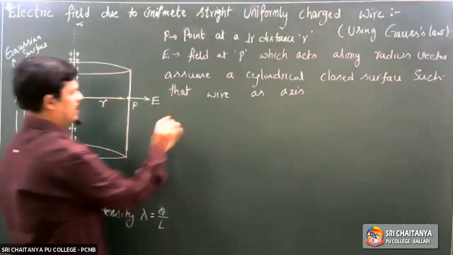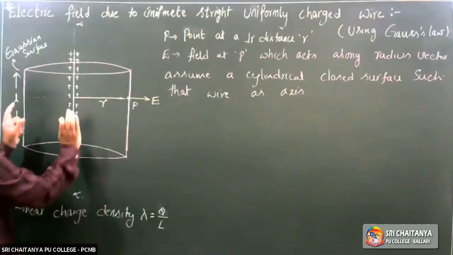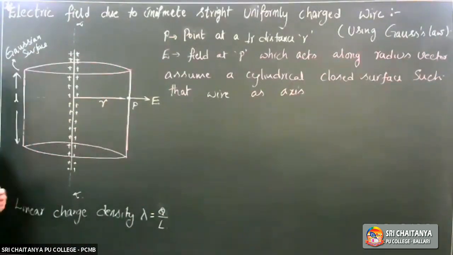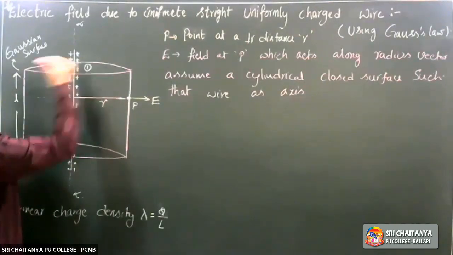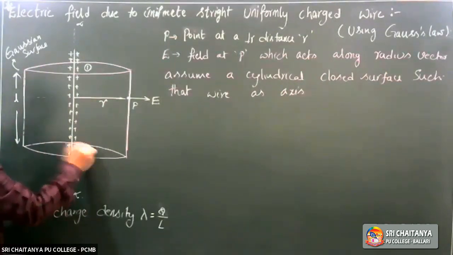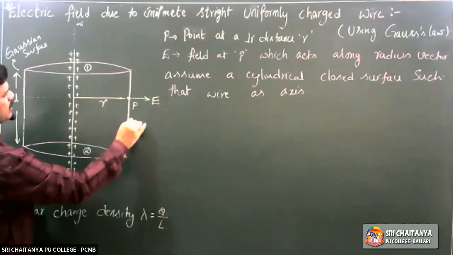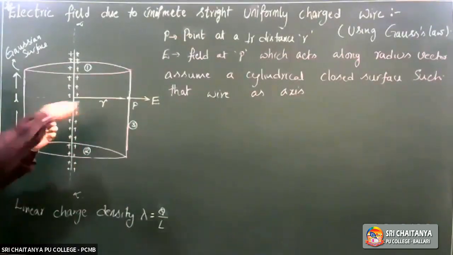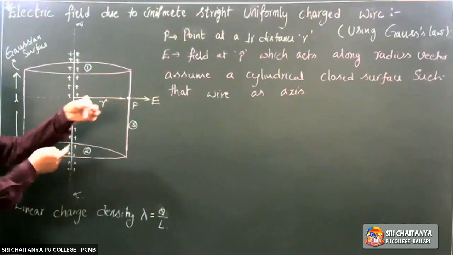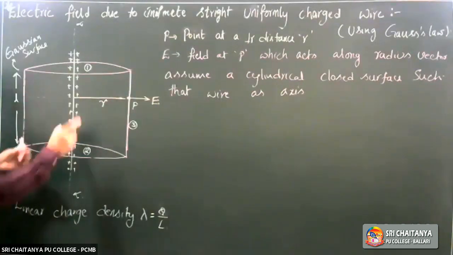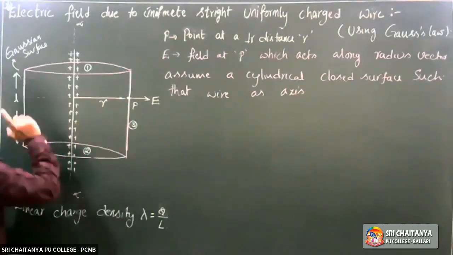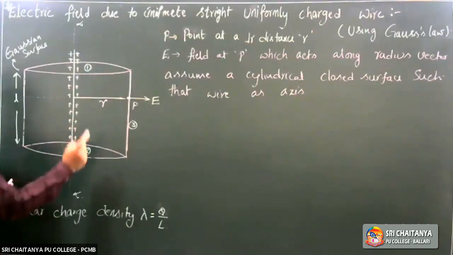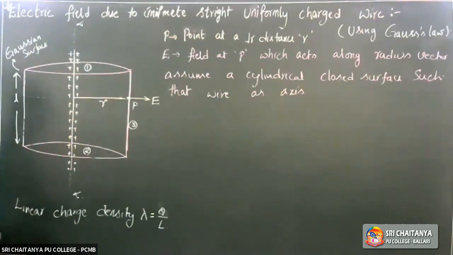Well, here if you assume this Gaussian surface, there are three surfaces. Let this be surface 1. Let this be surface 2. Let this curved surface be surface 3. The flat surface on top is surface 1, the flat surface at the bottom is surface 2, and this curved surface is surface 3 for this cylinder.